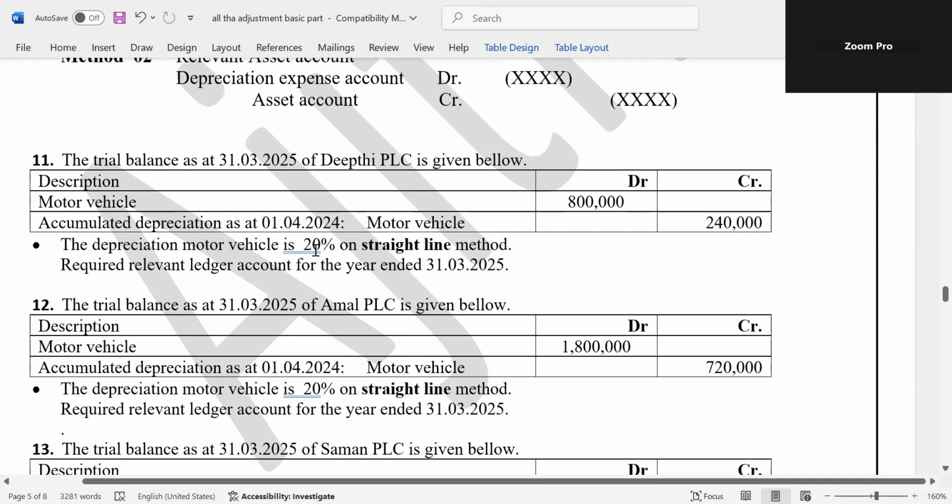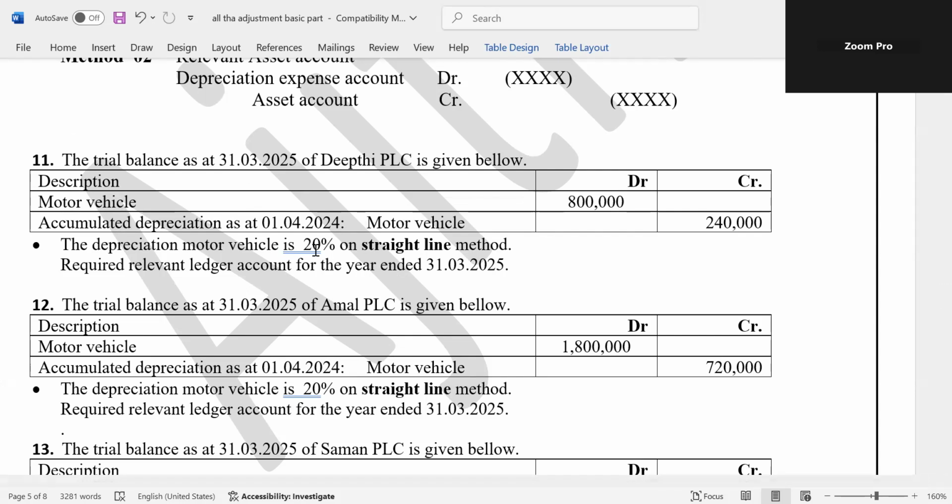Read carefully and think how to calculate depreciation and how to record in the ledger account also. First one, read carefully. And given trial balance 31st March 25.